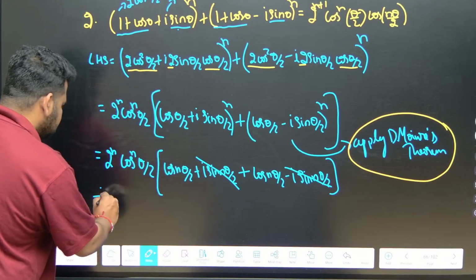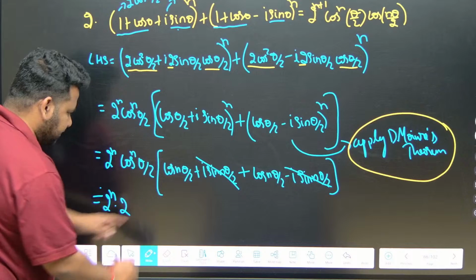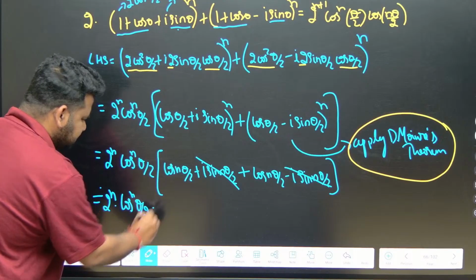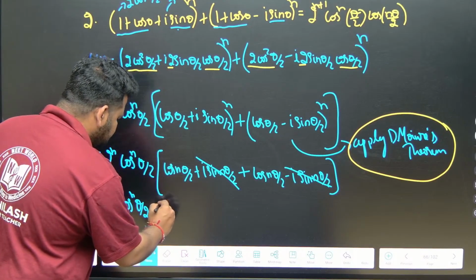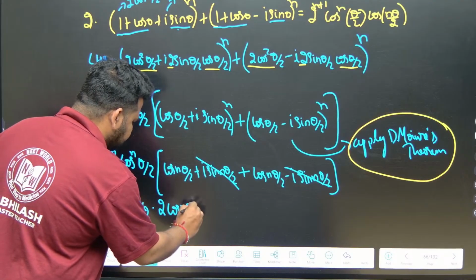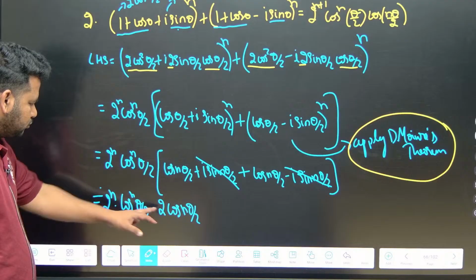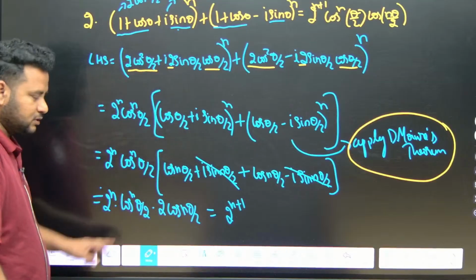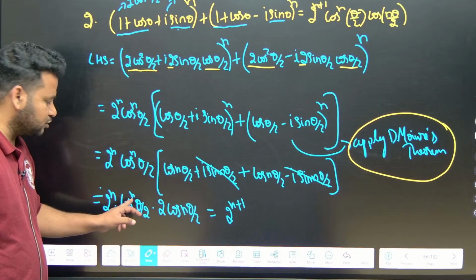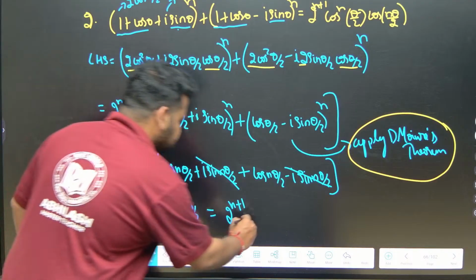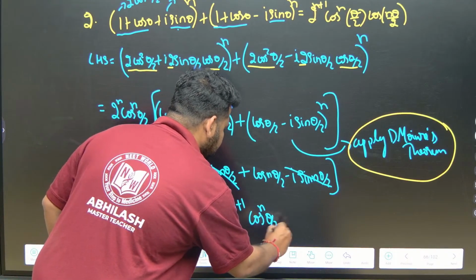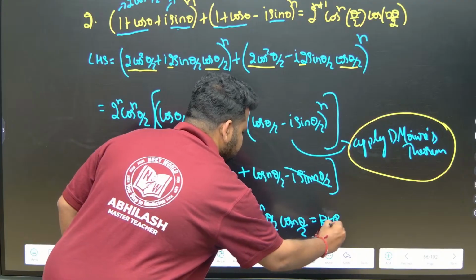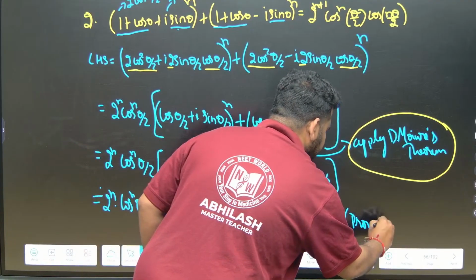So this will become 2 power n into cos power n theta by 2 into 2 cos n theta by 2. This is what I have. Now 2 power n and 2 is there, so I can write it as 2 power n plus 1, cos to the power of n theta by 2 into cos n theta by 2. That is nothing but equal to the RHS. What we did? We proved it. Correct? This is what we wanted.